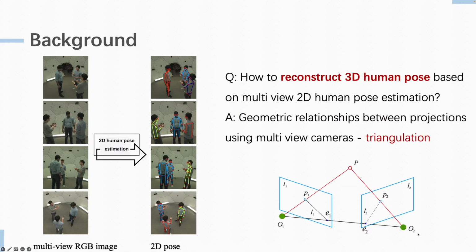3D human pose estimation is a fundamental tool in numerous computer vision and computer graphics applications, with multiview methods consistently delivering superior precision compared to other approaches. So, how do we reconstruct 3D human pose based on multiview 2D human pose estimation? It relies on the geometric relationships between projections from multiple cameras, a technique known as triangulation.